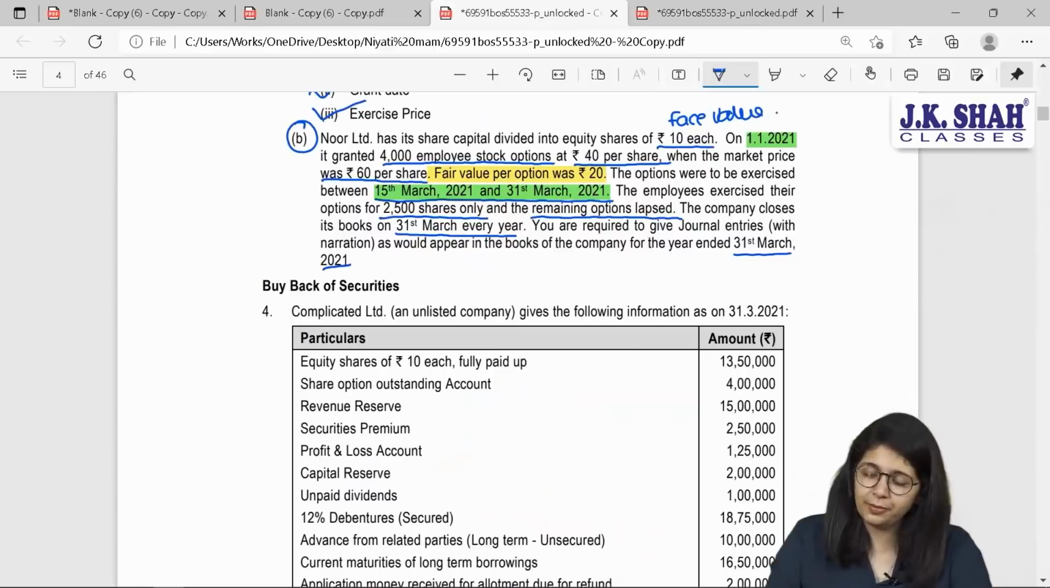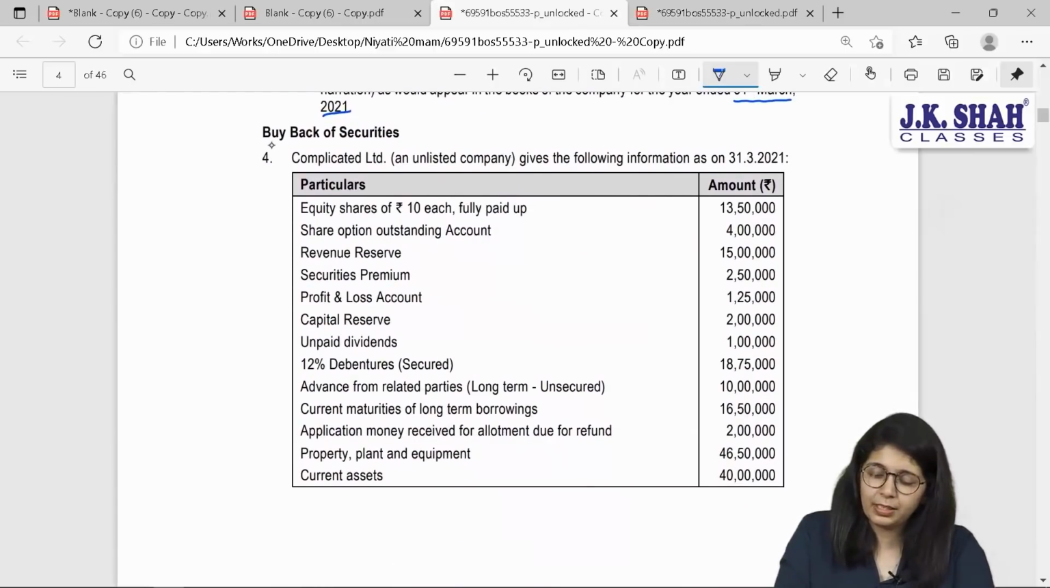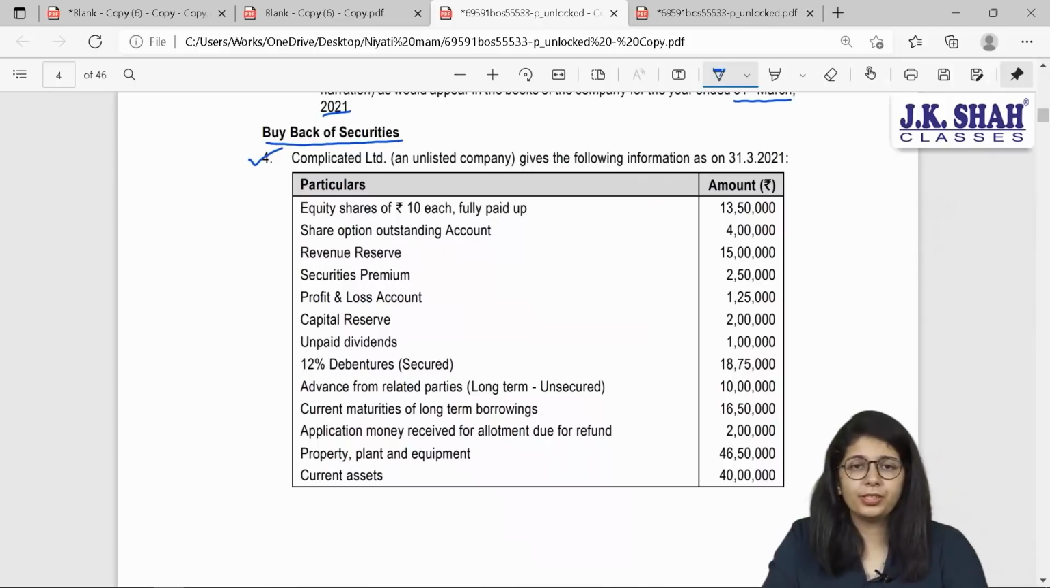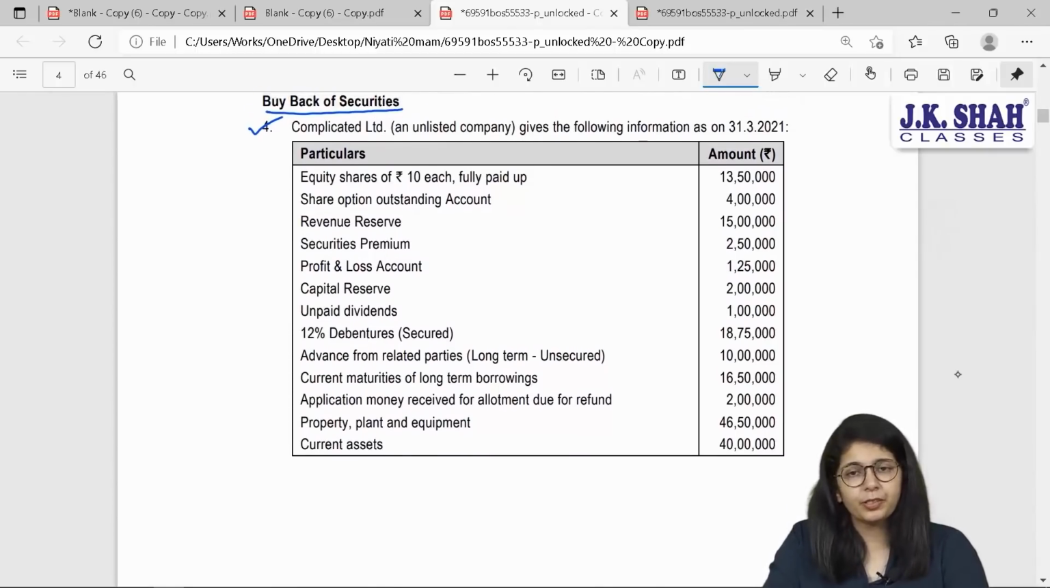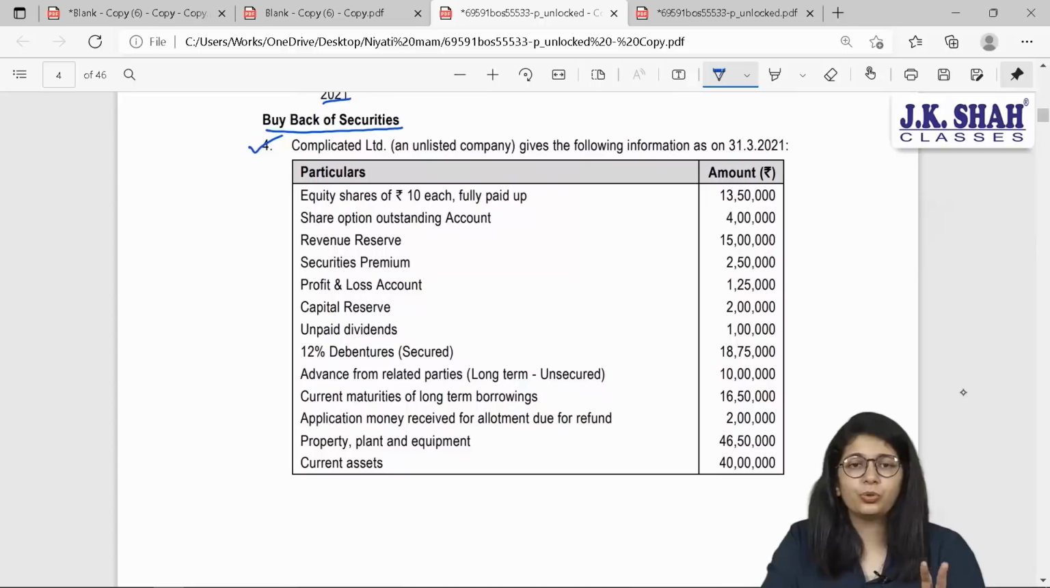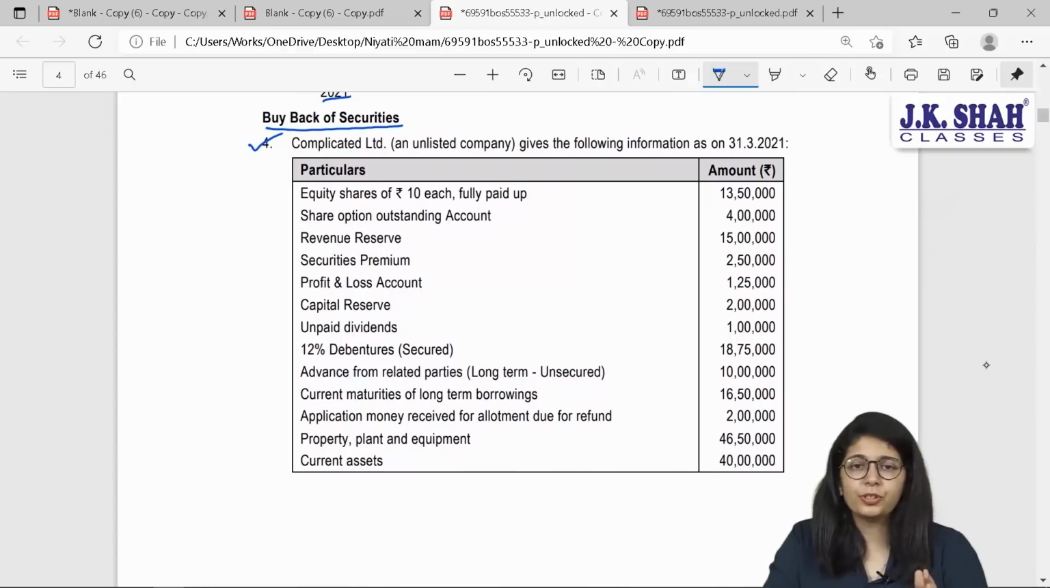Okay. Next. Your next chapter is based on buyback of securities, buyback of equity shares. Again, a very simple chapter. Now this chapter includes two things in your syllabus. First is your basic journal entries for buyback, which are very much similar to redemption of preference shares of your group 1. And second are your 3 legal conditions.